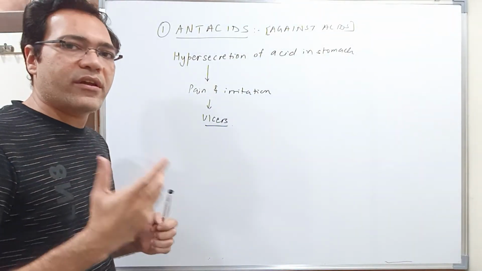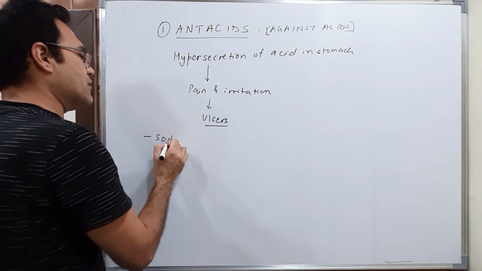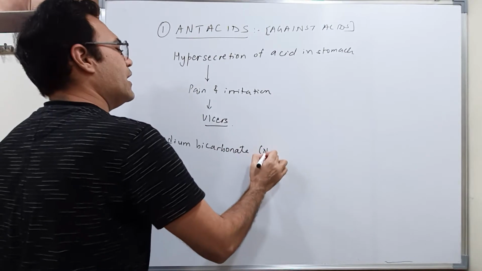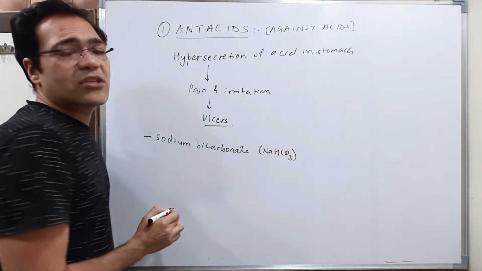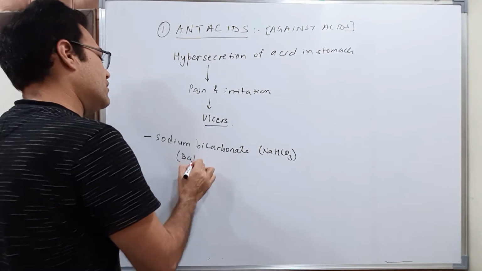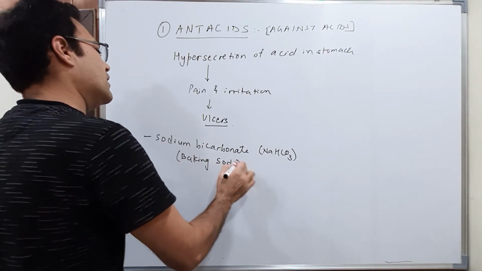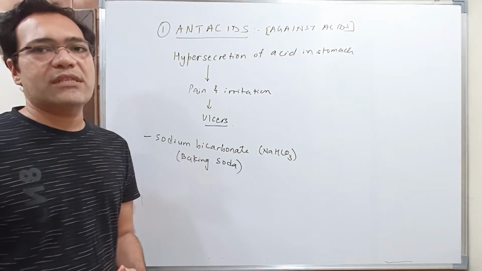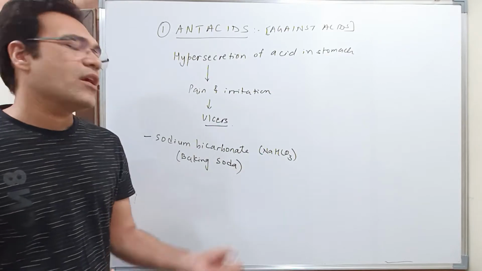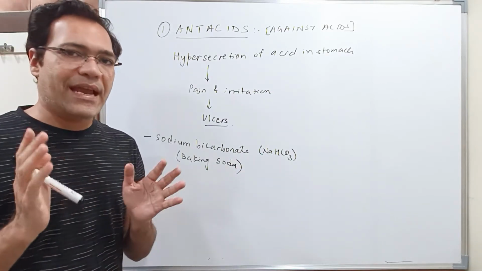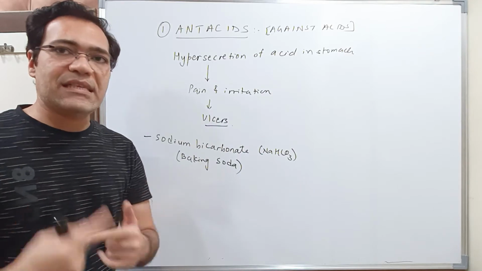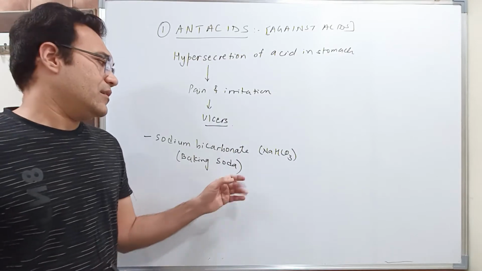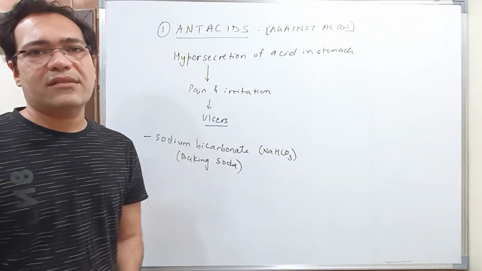So what to do? Students, in older days or earlier days, sodium bicarbonate, NaHCO3, which is also known as baking soda, was used as an antacid because it is basic in nature. What sodium bicarbonate does is, it enters the stomach and neutralizes the excess acid which is present in the stomach. Okay, so it's good, but then sodium bicarbonate creates certain problems.